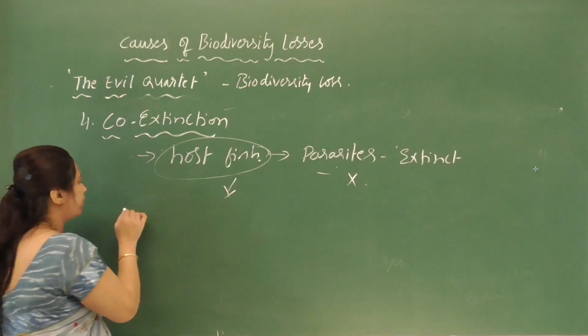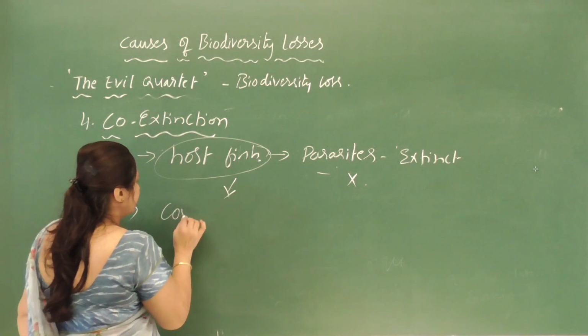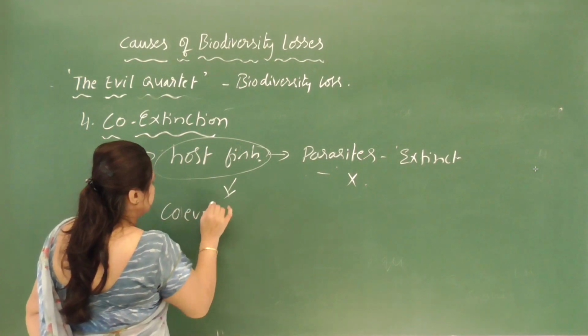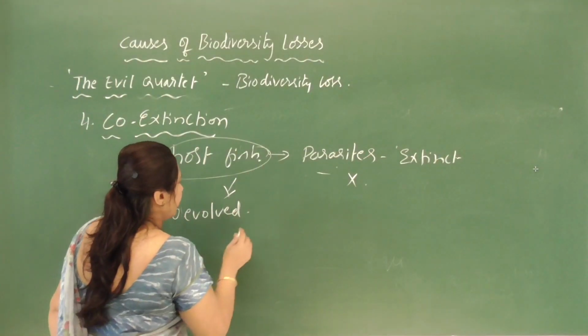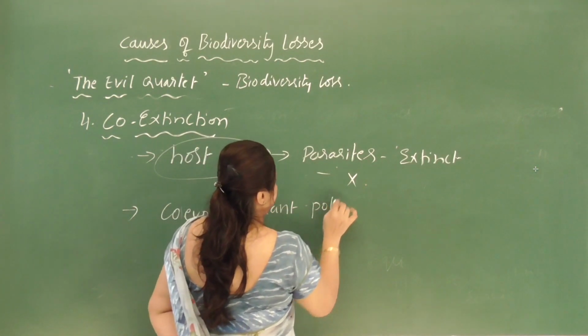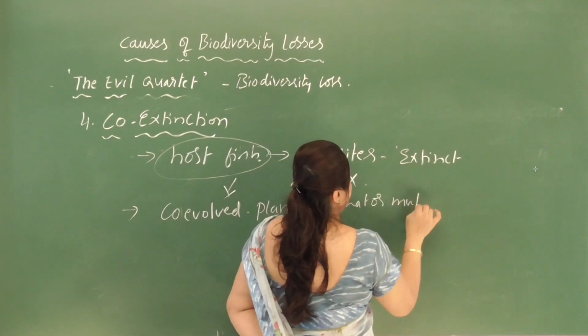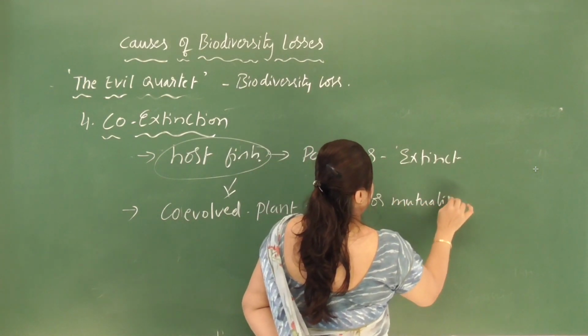Similarly, in another such relationship, that is a co-evolved plant pollinator mutualism.